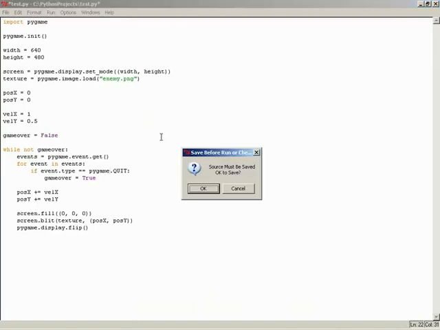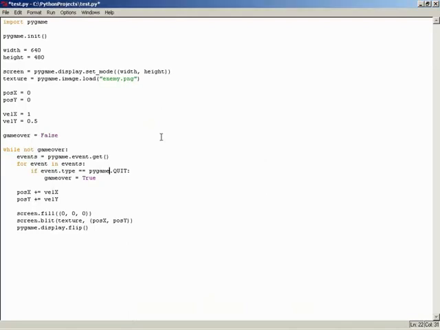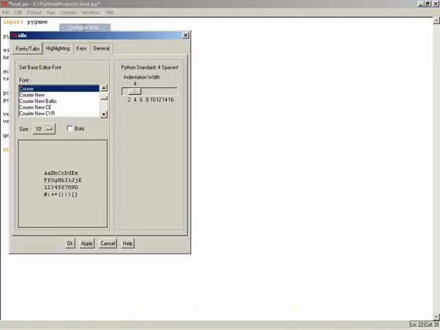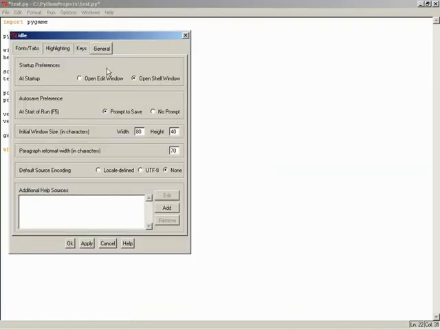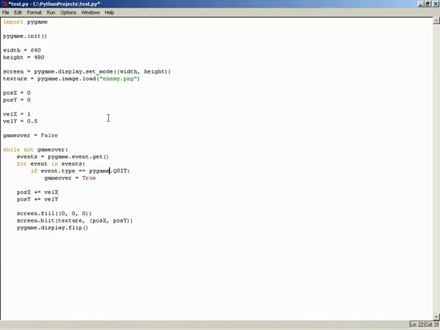And now if we run, it's asking us if we want to save. There is an option inside the IDE to make it auto-save on run. As a matter of fact, since I am going to be using that a lot in the next series of videos, let me go to Options very briefly, Configure Idle, and then under General, under the Auto-Save section, I'm going to set it to no prompt when we hit F5. That way F5 will first result in a save, then a running of our code. That just makes it more convenient because you don't have to hit more keys. You can just hit F5 and an unsaved script becomes saved and then run.